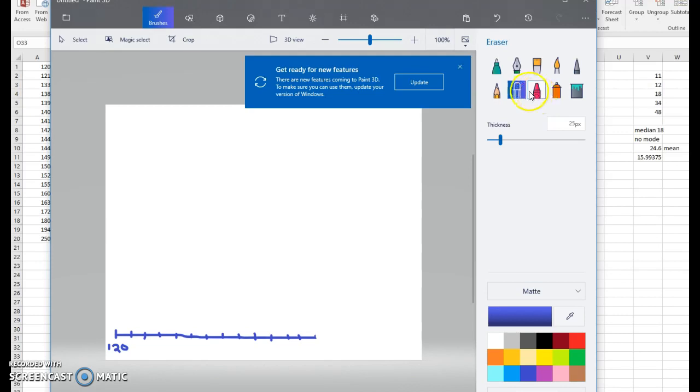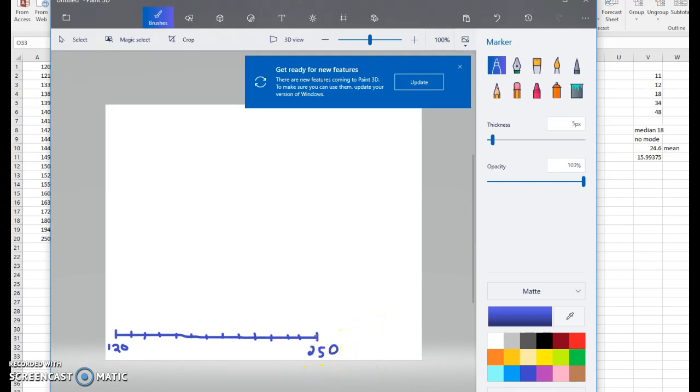Now normally, if I weren't drawing on my computer, I would label each of these as 130, 140, 150, 160. But because my numbers are going to get so crammed together and it's going to be hard for me to label them, I will label 250 down at this end.